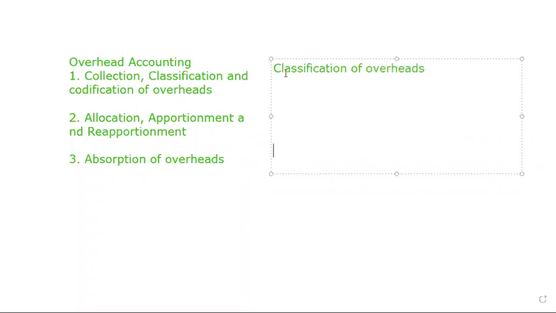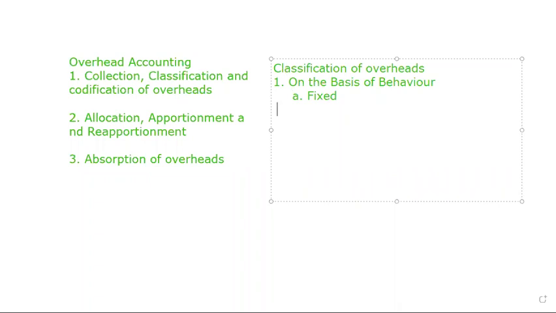Classification of overheads. कोई बताएगा what is the classification of overheads? Yes, anyone? The overheads is classified into two. Number one, it is classified on the basis of behavior. Under that behavior, one is called as fixed overhead and second is called as variable overhead.